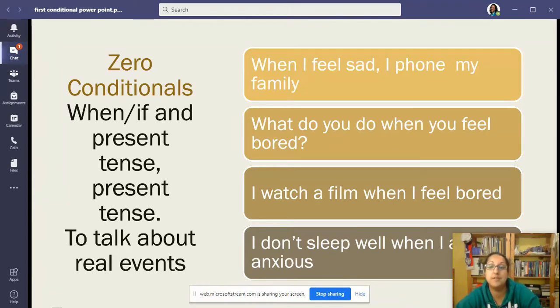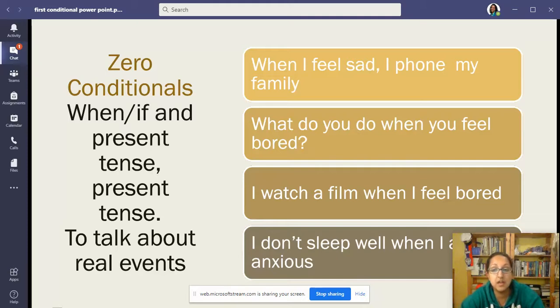I watch a film when I feel bored. Or I watch a film if I feel bored. I don't sleep well when I'm anxious, or I don't sleep well if I am anxious. Okay, so we use the present tense in both parts of the sentence. Okay,